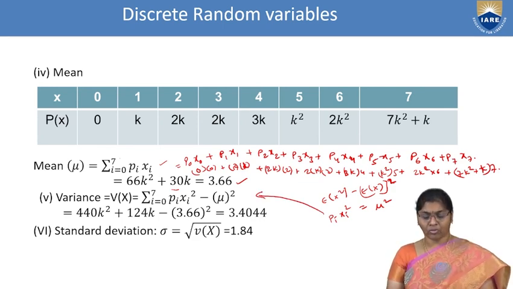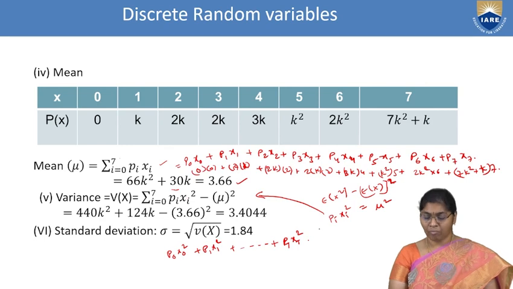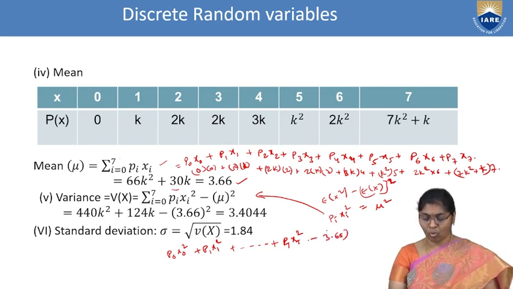Now, pi into xi square means p0 x0 square plus p1 x1 square plus, and so on, plus p7 x7 square, that is this part, minus mu, already we know, that is 3.66, is the mu value, whole square.